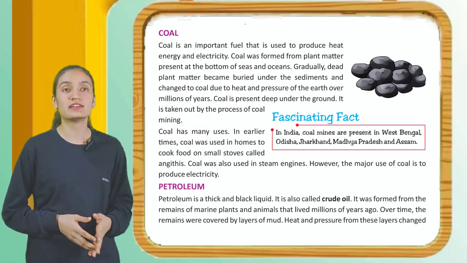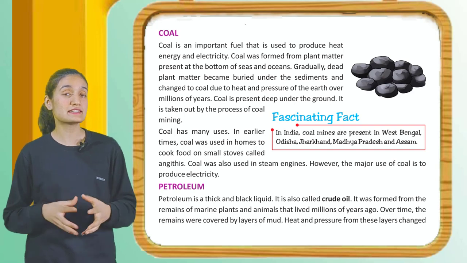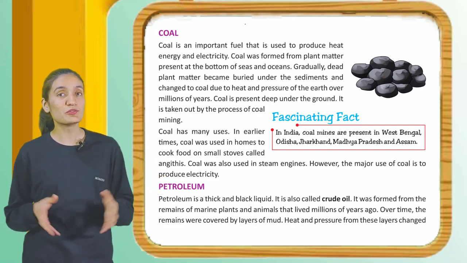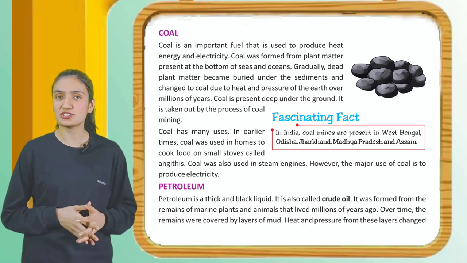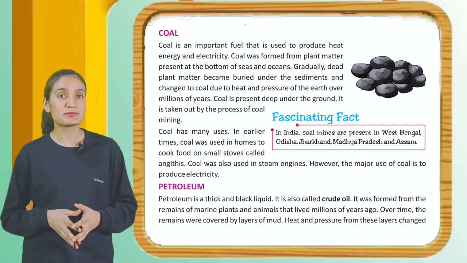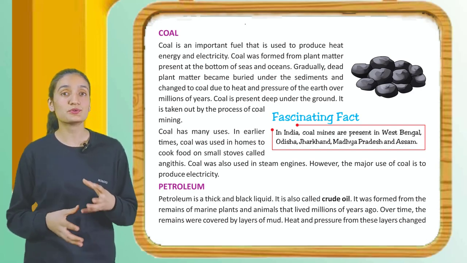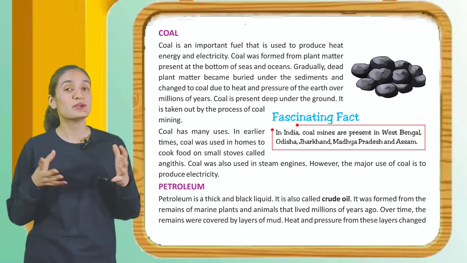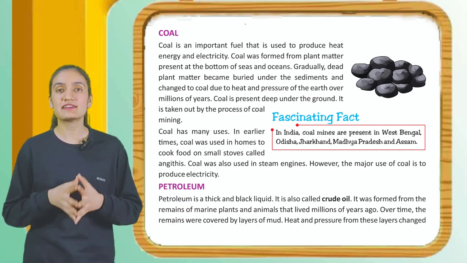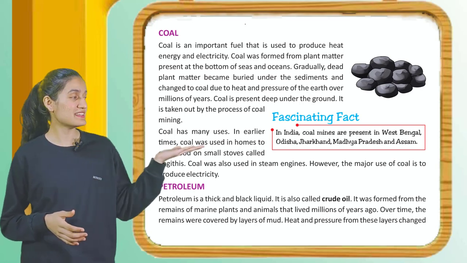Next is coal. Coal is an important fuel that is used to produce heat energy and electricity. Coal was formed from plant matter present at the bottom of seas and oceans. Gradually, dead plant matter became buried under the sediments and changed to coal due to heat and pressure of the earth over millions of years. Coal is present deep under the ground. It is taken out by the process of coal mining. Here you can see coal.